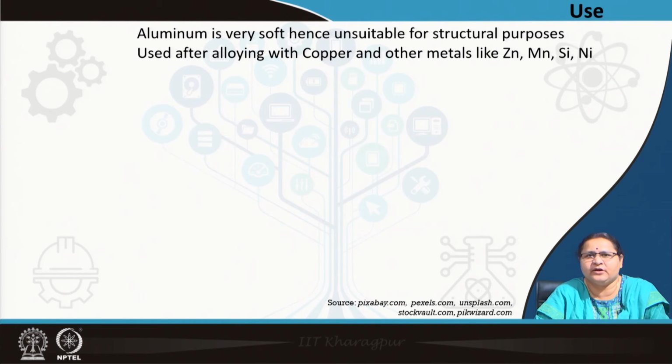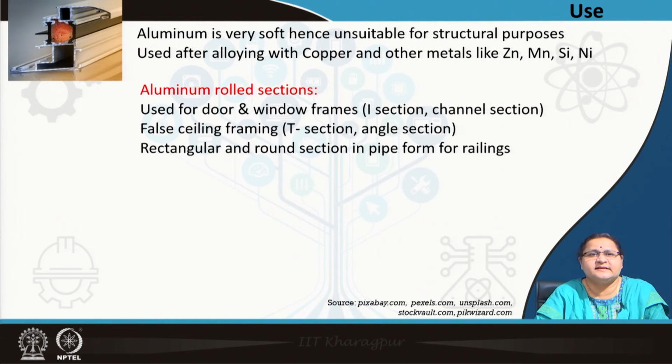You need to alloy it with copper, zinc, manganese, silicon, nickel, etc. Different proportions are required and we are not entering into the metallurgy part. We need structural aluminum and for that whatever is suitable we will get from the market. So, you see this is a section made from rolled section. We have extensively discussed rolling of steel. The same way aluminum is rolled out.